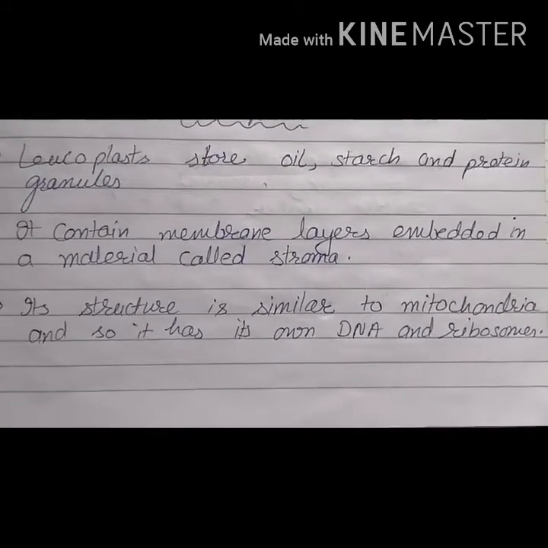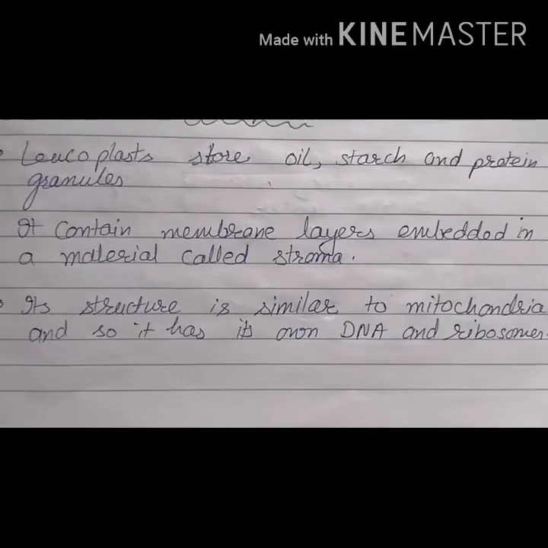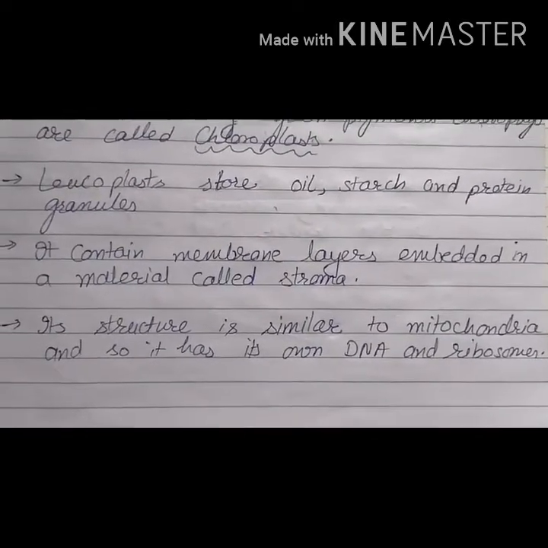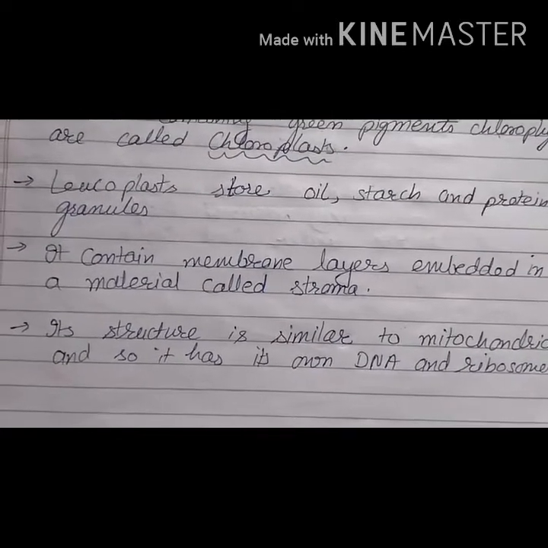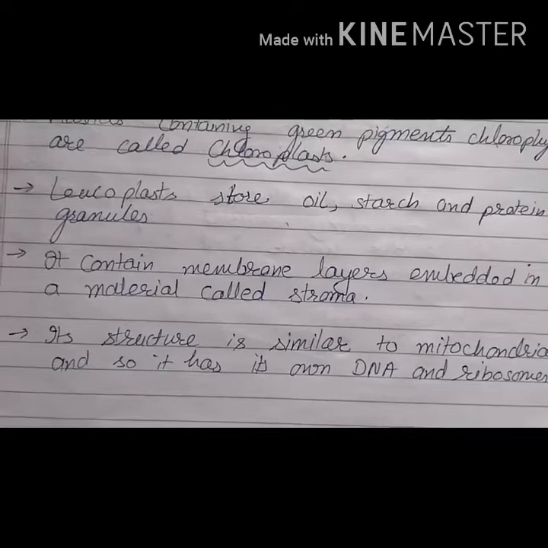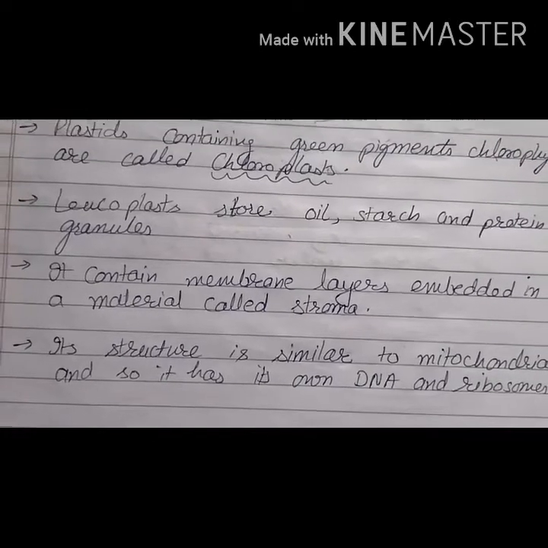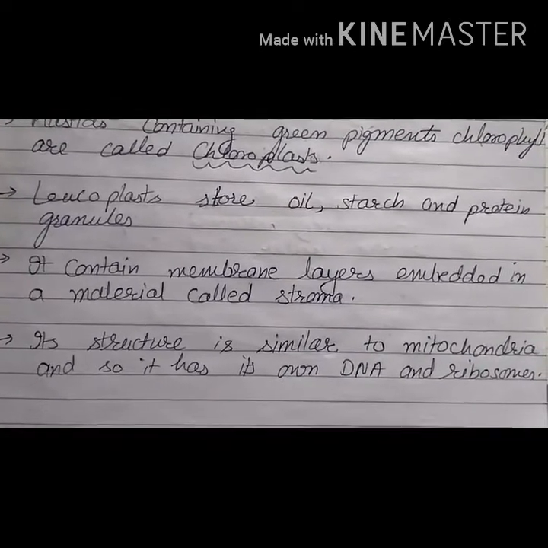Its structure is similar to the mitochondria and it also has its own DNA and ribosomes. So a very unique feature of mitochondria and plastids is that they have their own DNA and their own ribosomes, so they can synthesize their own proteins. And second, they are double layered structures.